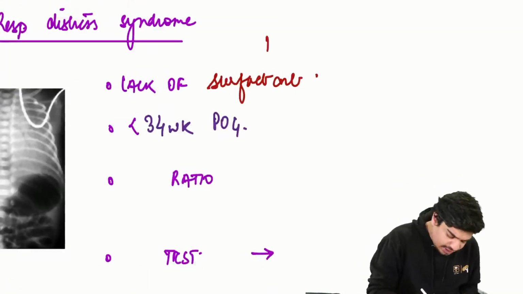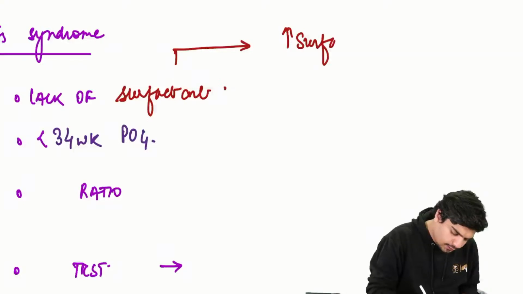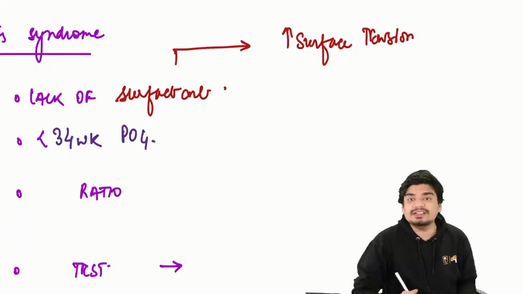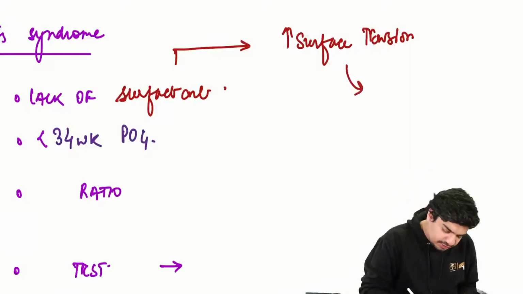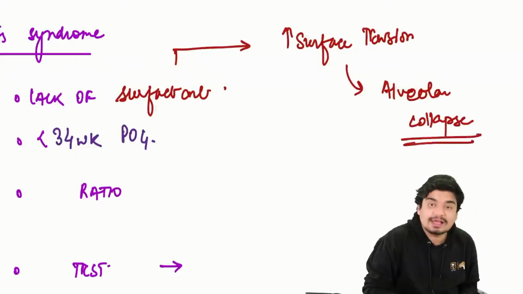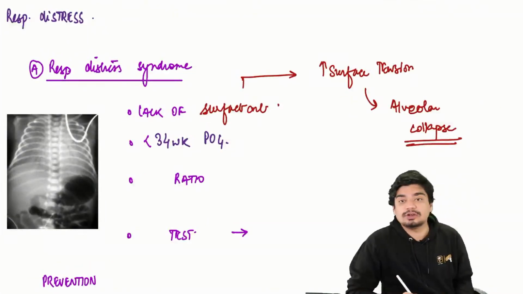If there is lack of surfactant, there will be increased surface tension, and this increased surface tension will cause alveolar collapse. So this is as far as respiratory distress syndrome is concerned.